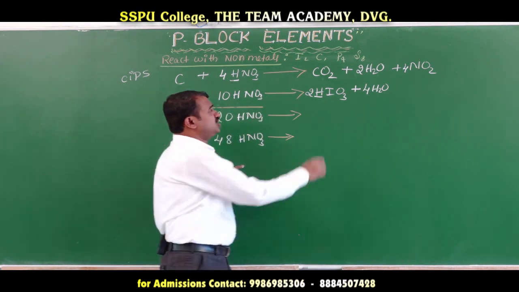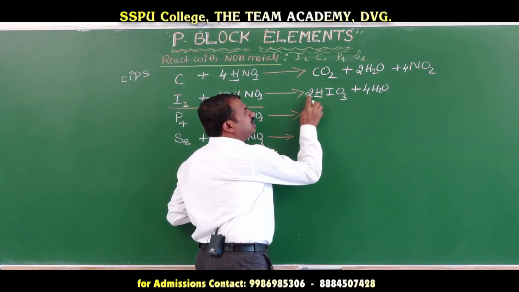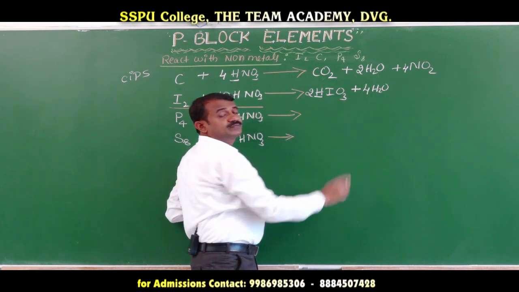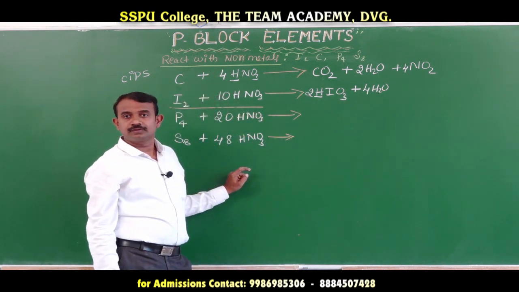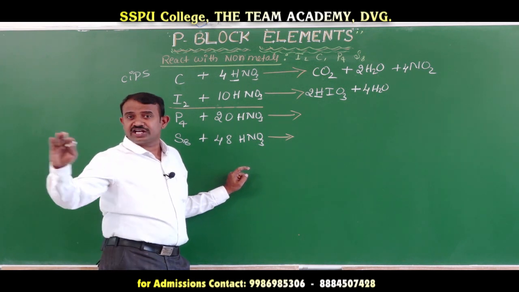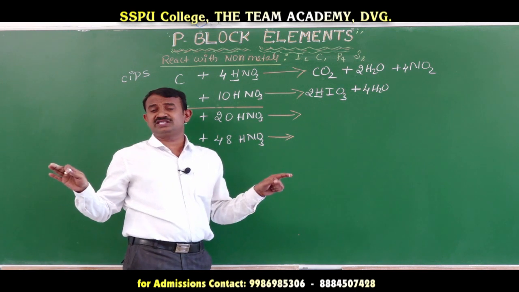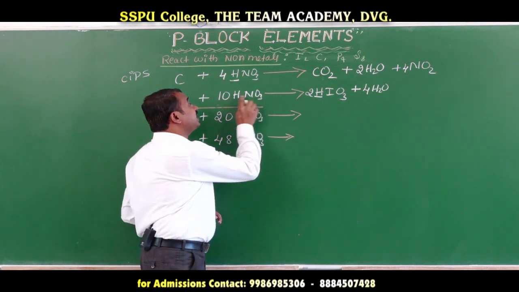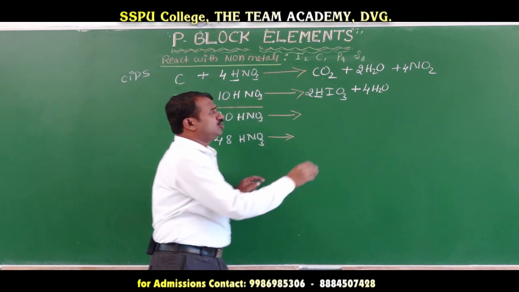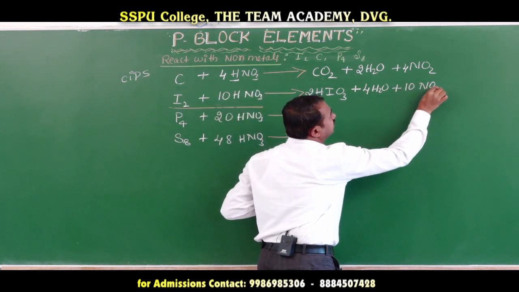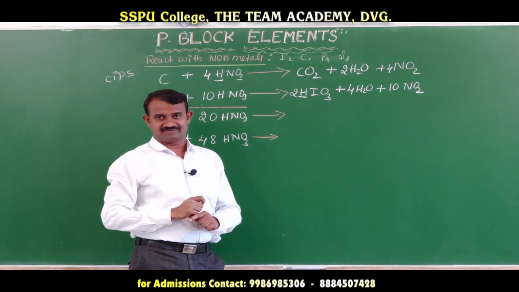Out of 30 oxygen, consumption of oxygen here: 6 plus 4, total 10 oxygen is already consumed. Out of 30, 10 oxygen going means here 20 oxygen and 10 nitrogen. 10 nitrogen and 20 oxygen form 10 molecules of nitrogen dioxide. This is the easy technique.